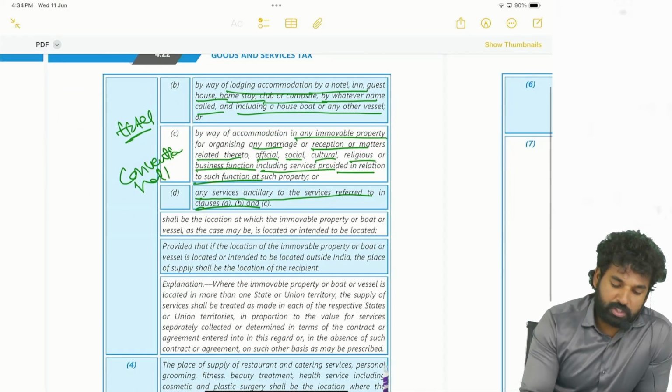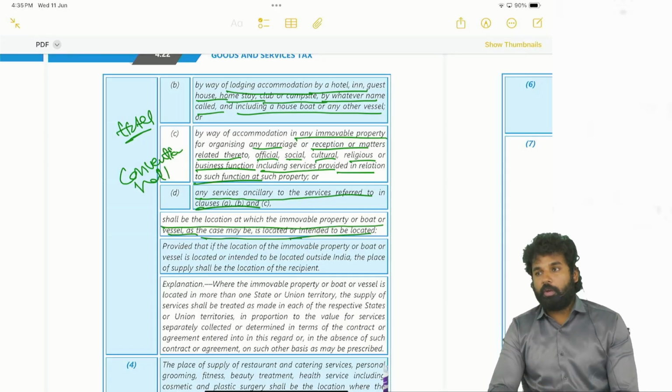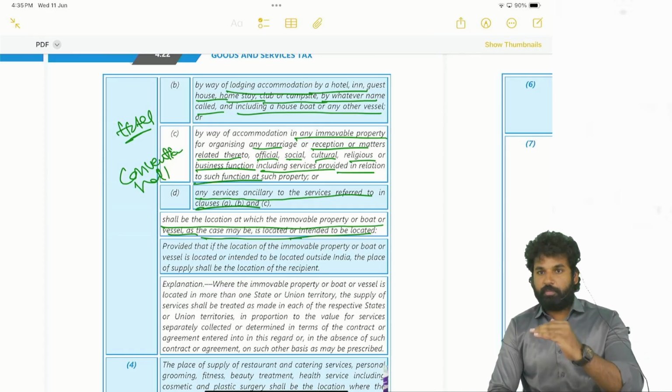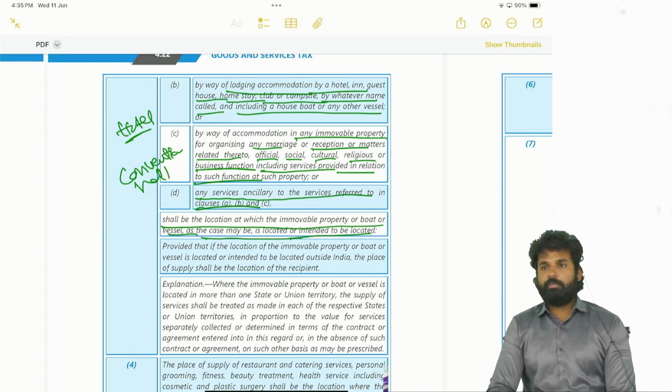Okay, so the place of supply shall be the location at which the immovable property or the boat or the vessel, as the case may be, is located or intended to be located. Why is the phrase "intended to be located" used? Even though it is related to construction, if the immovable property is under construction, it is intended to be located.